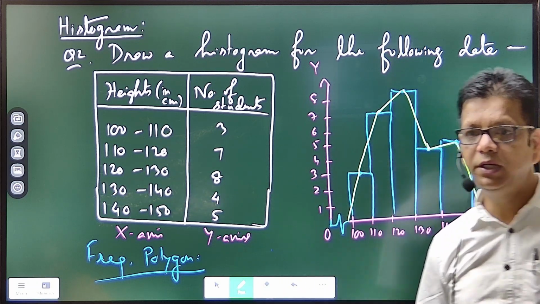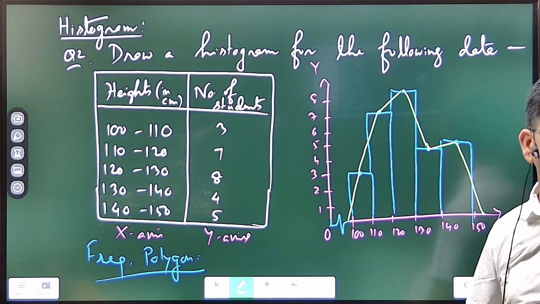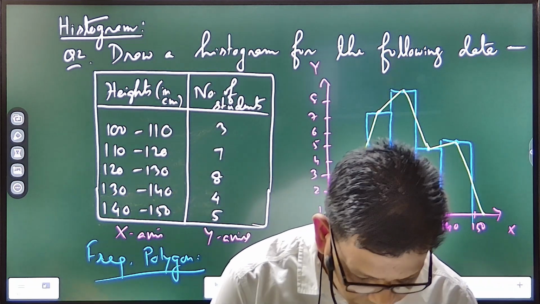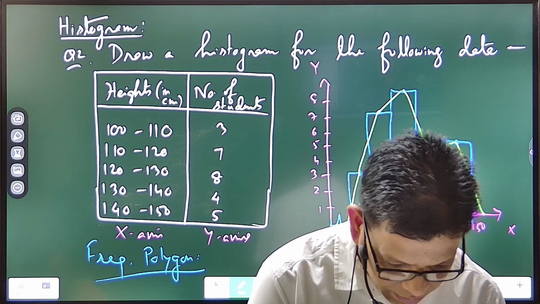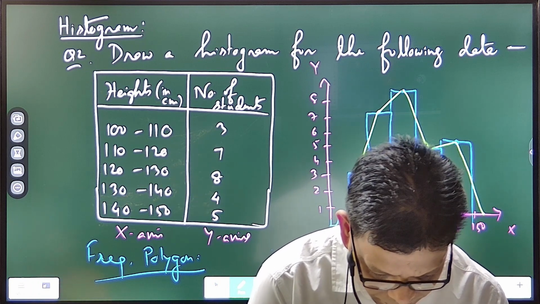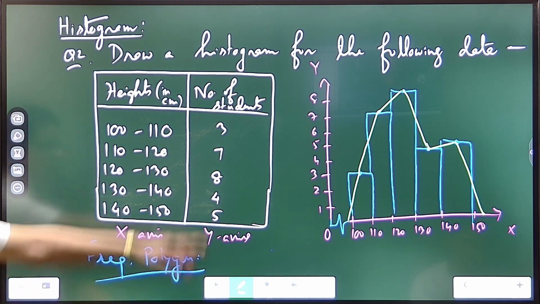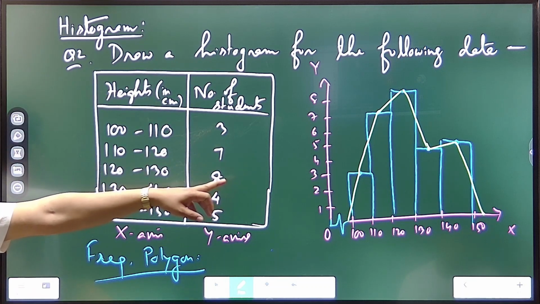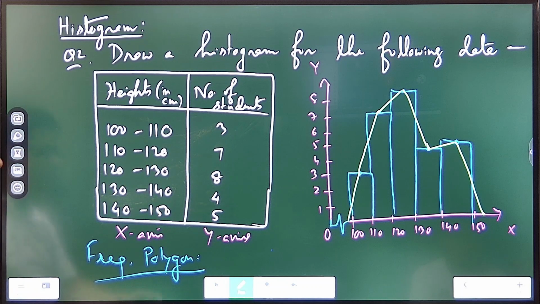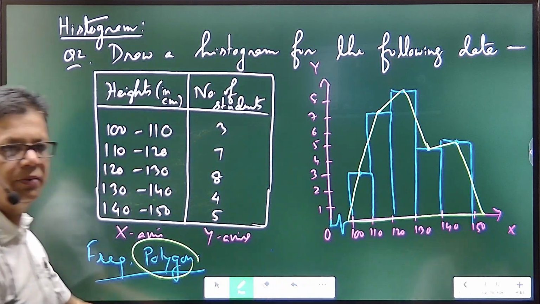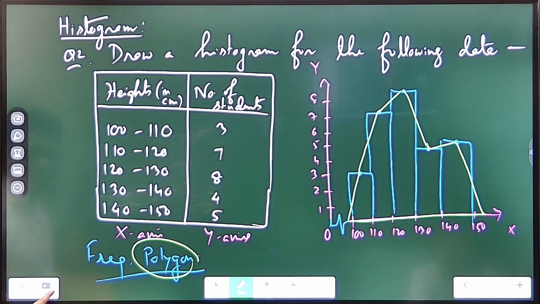Okay, so with this, all the basic things are over. Now let us start the same module 4.3, frequency polygon, again. So this line graph is called frequency polygon. It has to be closed because I hope you know a polygon is a closed figure. So it has to be closed like this, and with the x-axis it has become a closed figure. So it's a frequency polygon, right?